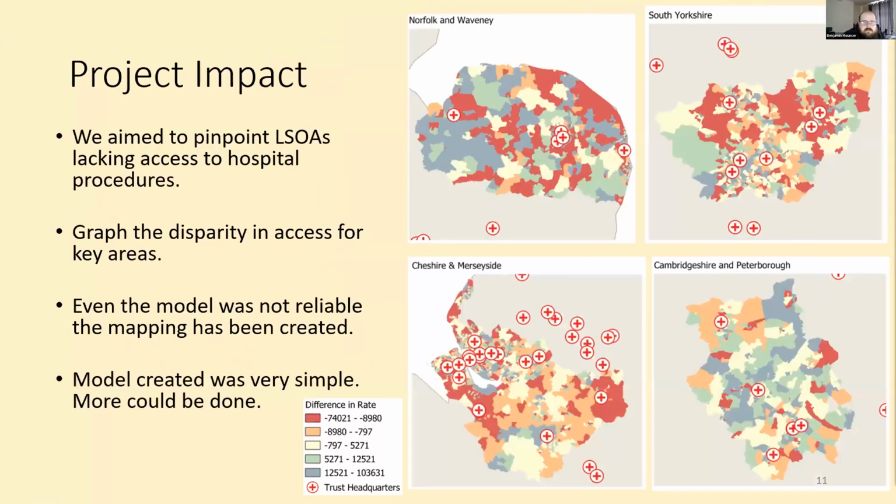The intended impact of the project was to pinpoint areas that were needed to need support to get full access to planned admissions to hospital. The ideal model would predict the age, but we didn't get that far to model development. This overall would have allowed service planners in local government and the NHS to get a better estimation of where people might need better support in accessing planned hospital admissions. As you can see from the graphs on the screen, beautifully done by one of our team members in QGIS.